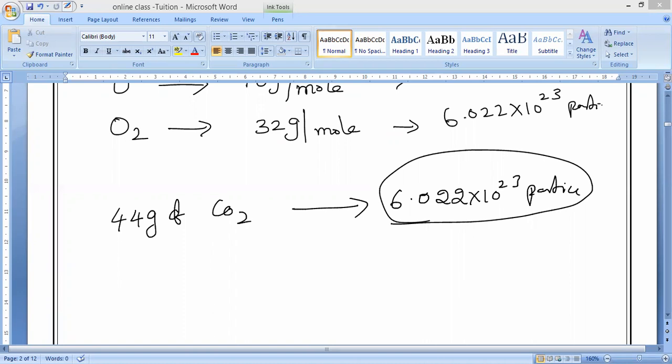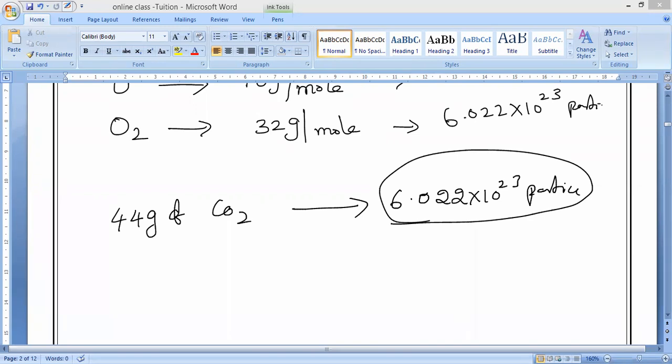For 1 mole, that is called gram molecular mass, or what can we say? Gram molecular mass or gram atomic mass. If it is atoms, gram atomic mass. If it is molecules, gram molecular mass. Do you understand? Everybody, please respond.